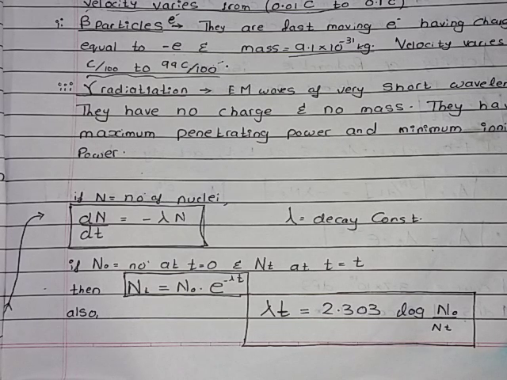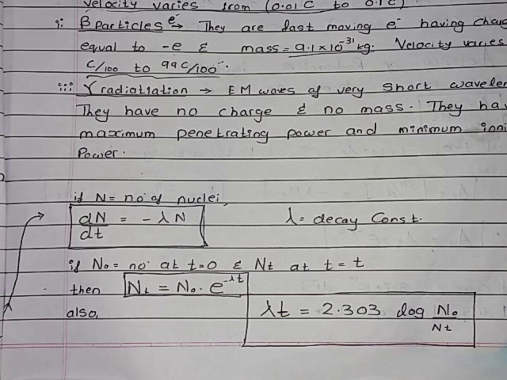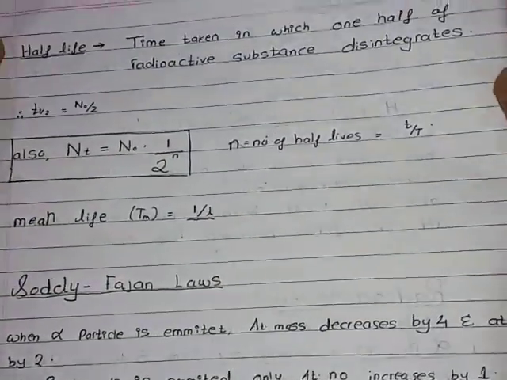If lambda is given, t is given. So Nt equals N naught into e power minus lambda t, where N naught is the number of atoms at t equals 0 and Nt is the number of atoms at time t, that is, N naught is initial and Nt is final. You can see now our last page of modern physics. I'm so happy to complete this.